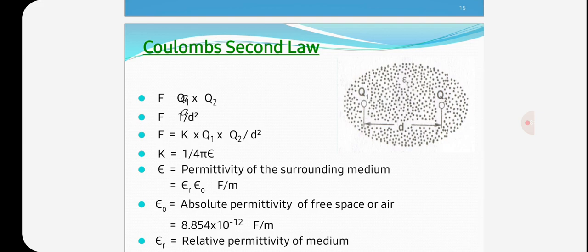Here epsilon naught is called absolute permittivity of free space or air. That value is 8.854 into 10 to the power of minus 12 farad per meter. So this is a constant value, and here epsilon r is the relative permittivity of the medium.